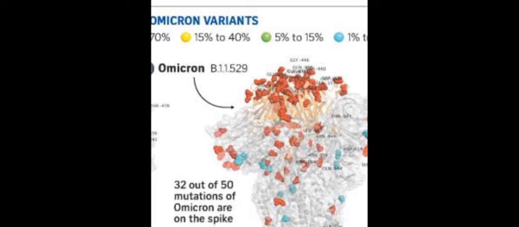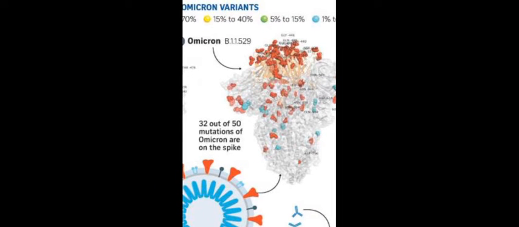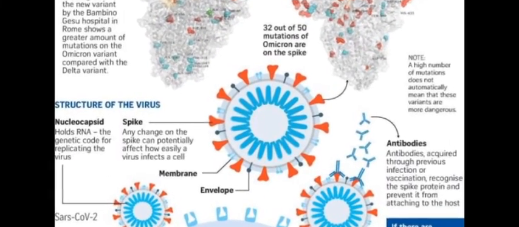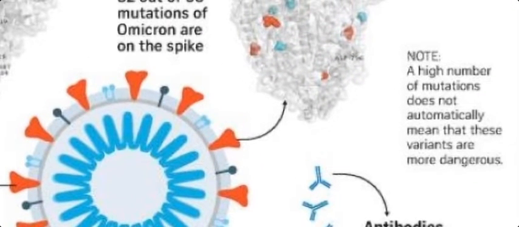Red color regions contribute more than 70% infection rate, yellow colored regions contribute 15 to 40%, green color 5 to 15%, and blue color 1%. That means these are the sites whose sequences were derived from patients. They show how lower affinity of the spike contributed to the system. And coming to the virus, what happens? A high number of mutations does not automatically mean more variations, but they are also more dangerous. That's why the virus is changing its face.